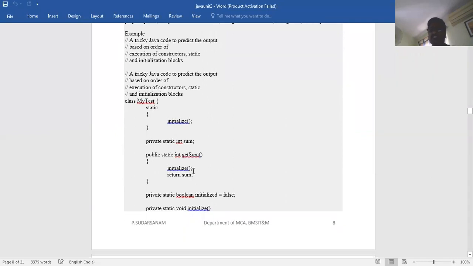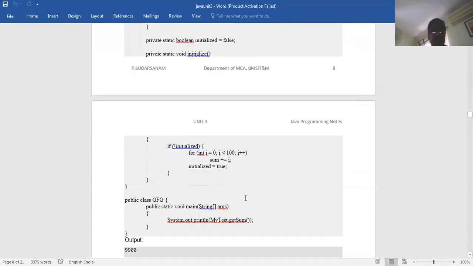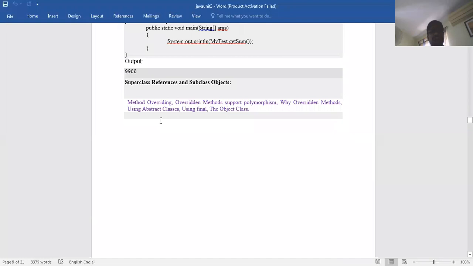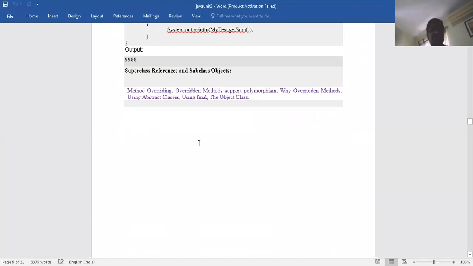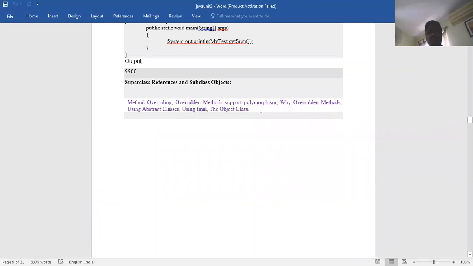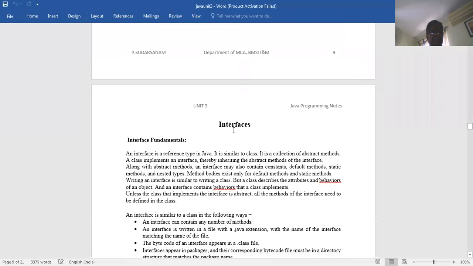So static functions also can be written. Now, superclass references in subclass objects. We have seen method overloading, overridden methods to support polymorphism, overridden methods, and abstract classes. Finally, the abstract classes. So now we'll see one by one.